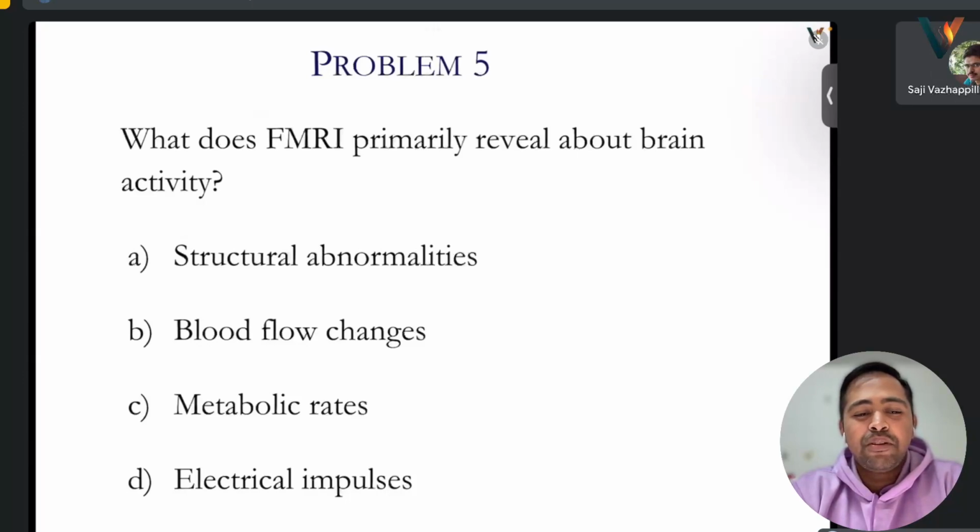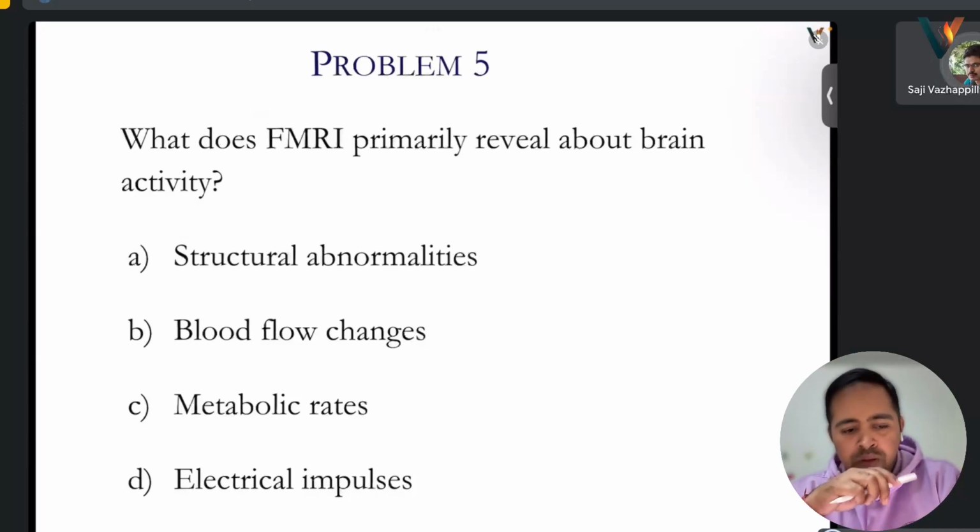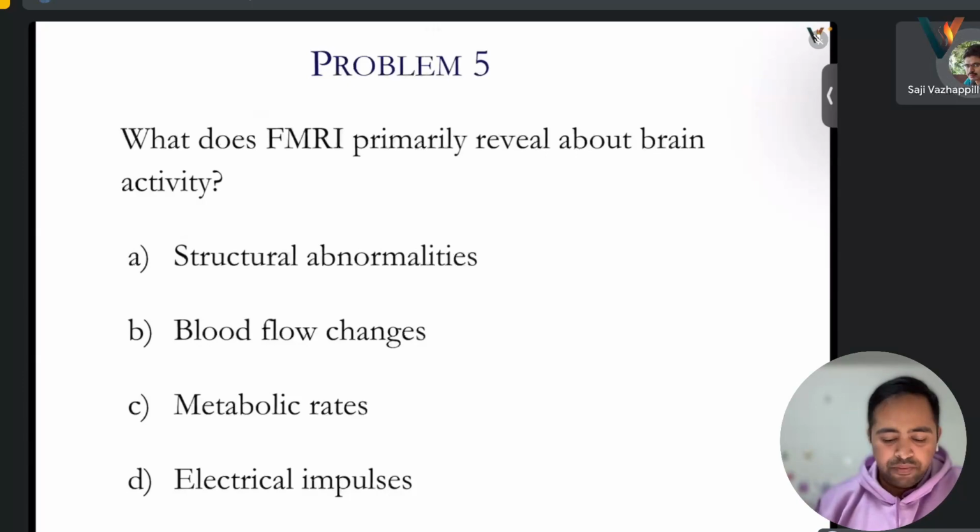Do you remember what fMRI is? No, I don't remember, so that's why I asked. He said only it is advanced. It is three lectures only I covered. MRI we know, right? Magnetic resonance imaging.